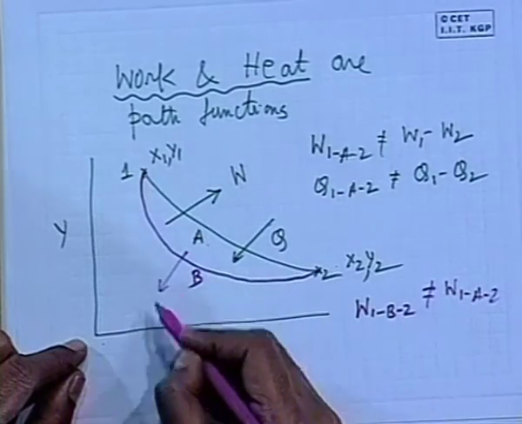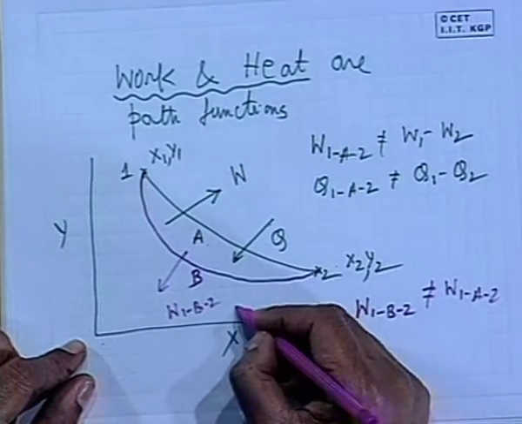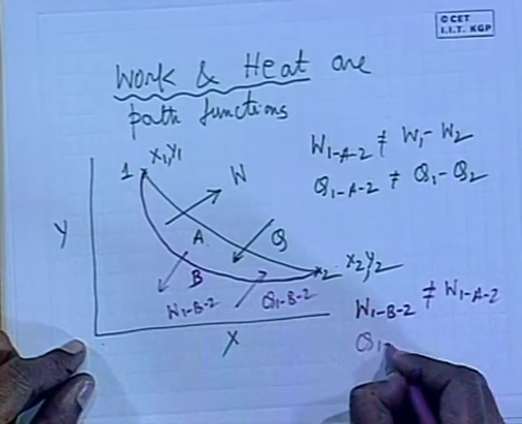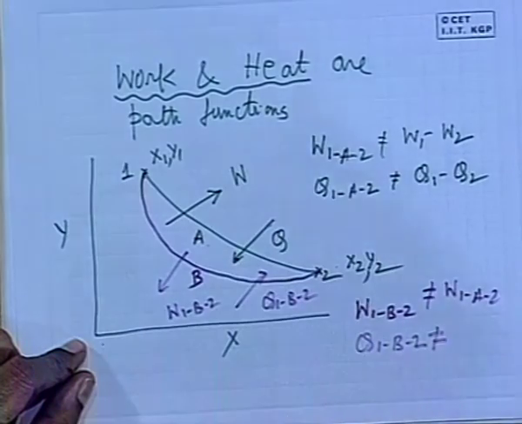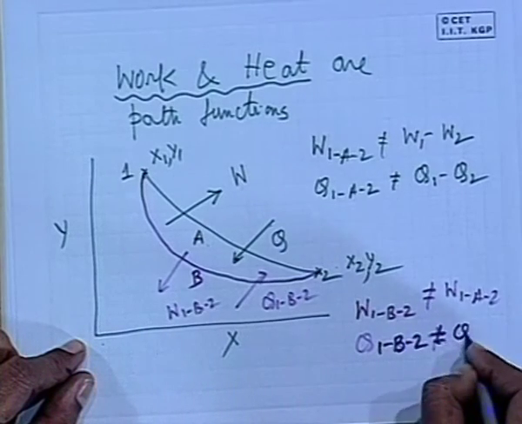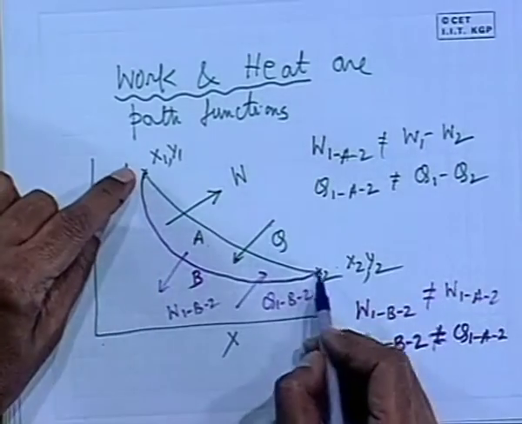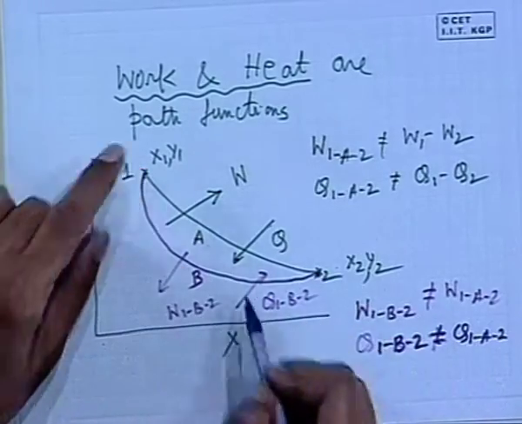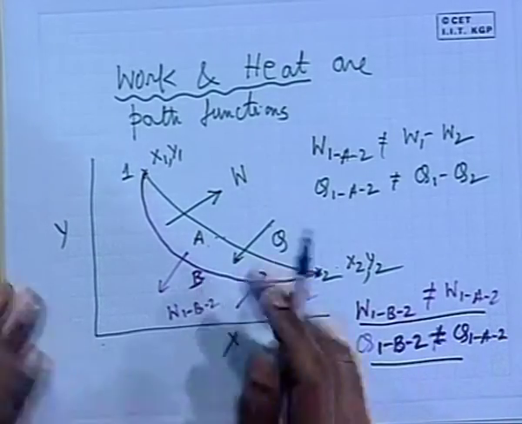Similarly, if the heat given in this path is Q1B2, then Q1B2 is not equal to Q1A2. Even if the system connects the same two terminal state points through different paths, the work and heat interactions through different paths are not the same because they are path functions.